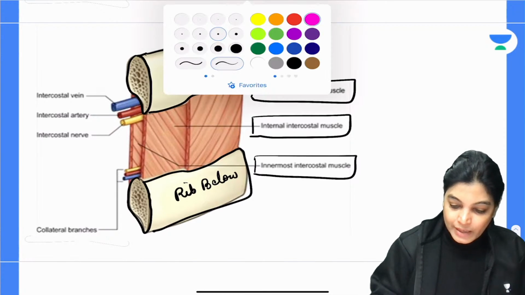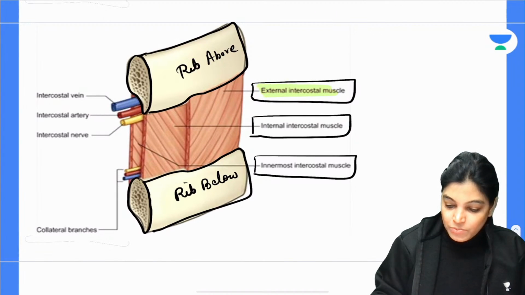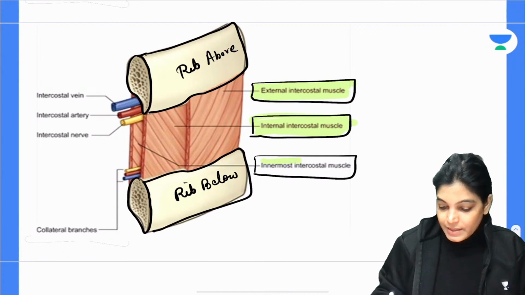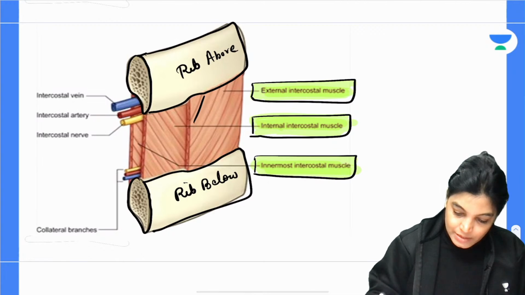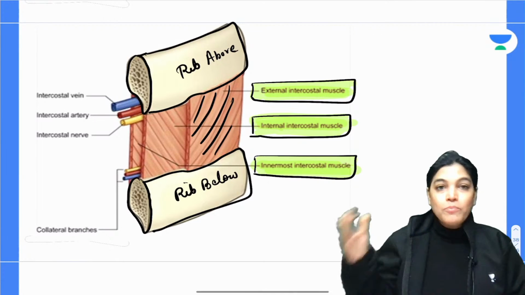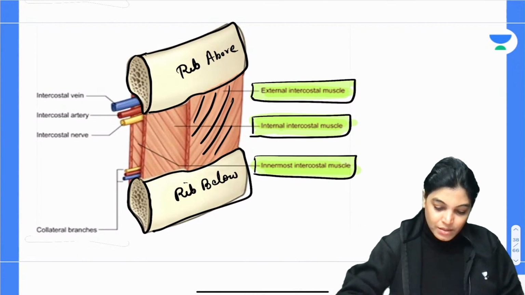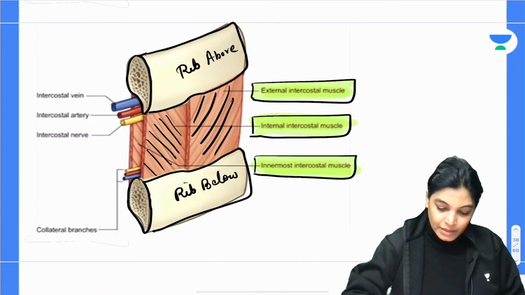These are the three layers, which is quite clear in this diagram. The direction of the fibers of the internal and innermost is just opposite to that of the external.